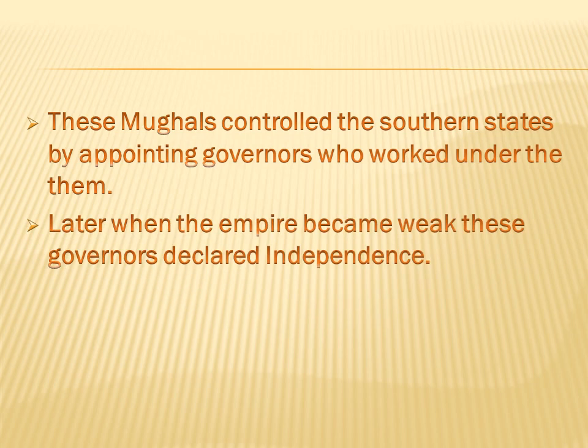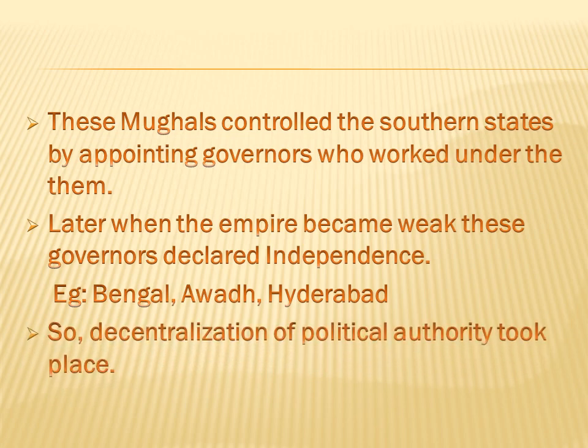See, whenever the empire is strong, these governors will listen to the empire. When this empire becomes weak, then what will these governors do? They will just declare independence. Means they will not be working anymore under this Mughal empire. For example, Bengal, Awadh, Hyderabad. So, decentralization of political authority took place. Earlier it was a centralized political authority. Now it has been decentralized because the governors have declared independence from the Mughal rule.